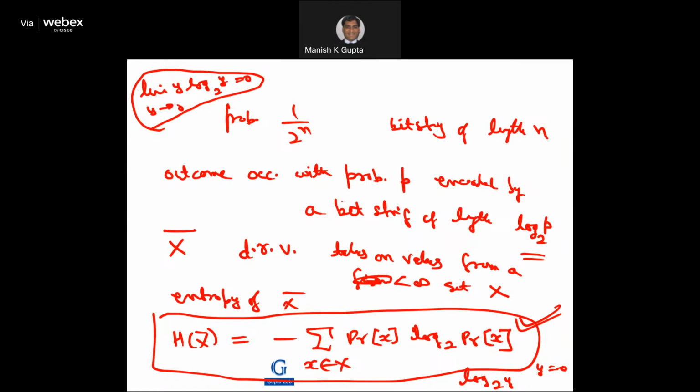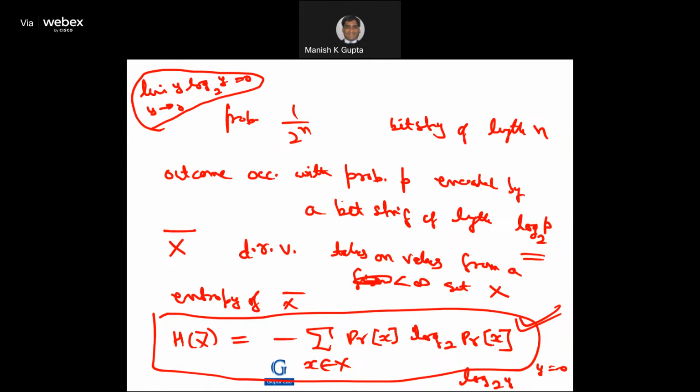So in this case, this value is obviously log base 2 of p, right? So in general, we have this formula. If X is a discrete random variable which takes on values from a finite set X, the entropy of X is defined as minus the summation over x belonging to X of probability of x times log base 2 of probability of x.